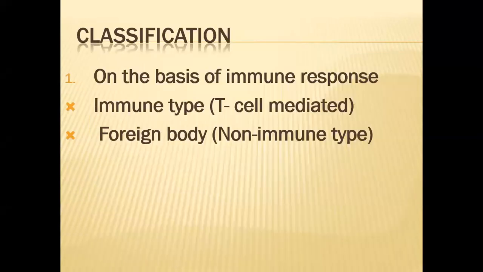Beta, on the basis of the immune response, we divide this granuloma into two types. The immune type, in which, as I have told you, a T cell mediated immune response is present. The second variety is the foreign body type, in which immunity does not take part. Only these macrophages try to wall off the foreign body. Immune mechanism is not present in this type of granuloma. So on the basis of immune response, there are two types of granuloma, immune type and foreign body type. Understand?